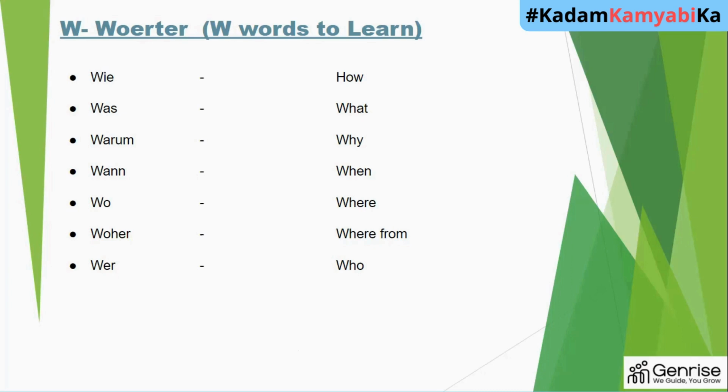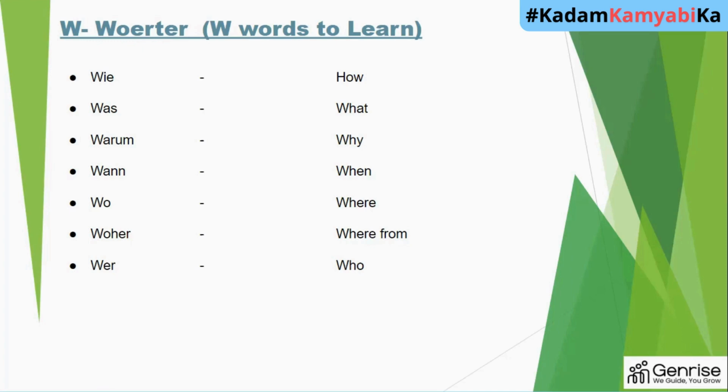Was is what. So this is not was as in English, although the spelling is the same, so you might think it's was, but the pronunciation is different. Was means what. Warum means why.